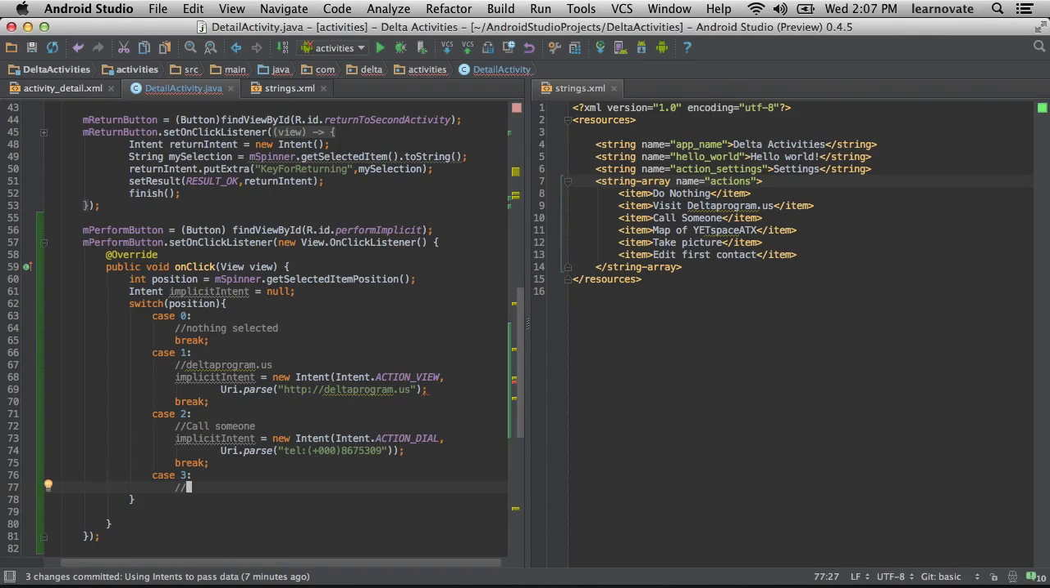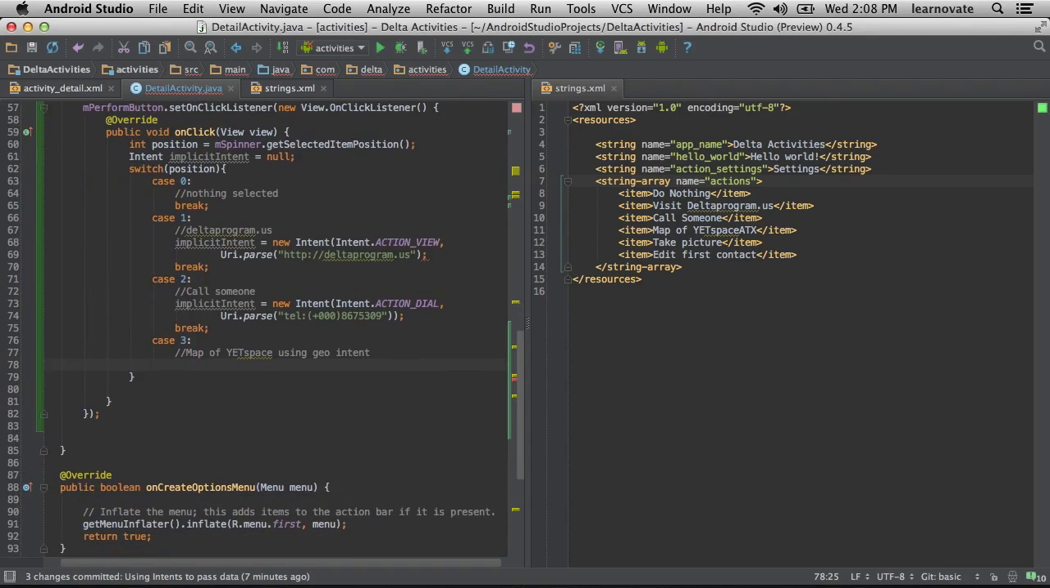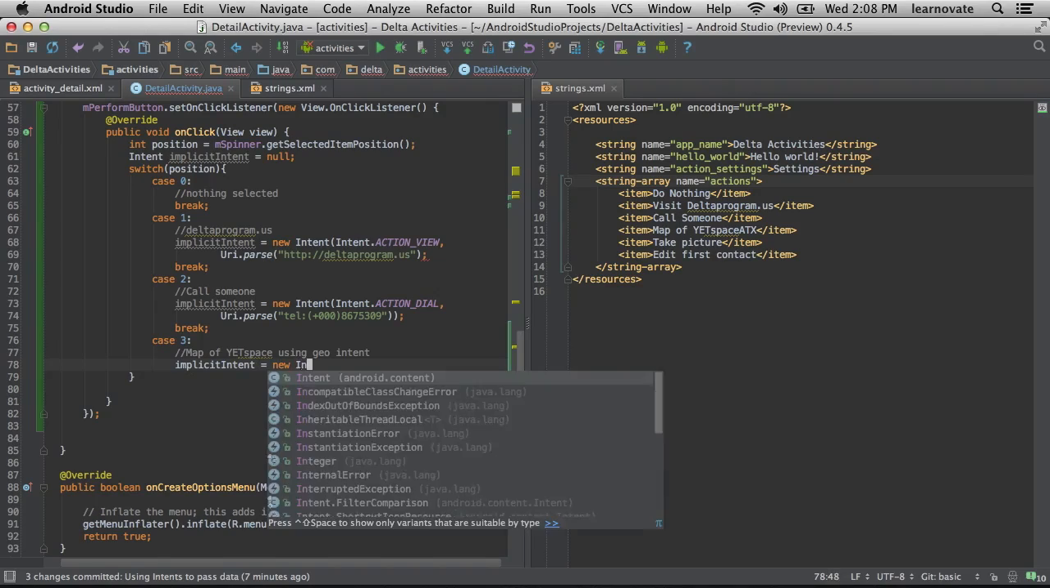So the action is dial, and it's use this location. So we've got reach out to a web address. We've got reach out to a telephone number. To Jenny, 867-5309.